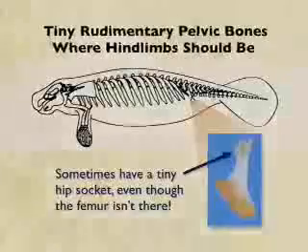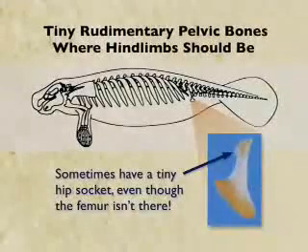Surprisingly, those rudimentary pelvic bones do still have a tiny hip socket, even though the femur isn't there. We actually have a manatee bone. I'll put it up here at the front and invite you to come up during the break. This is the small rudimentary pelvis of a manatee. You see a little circle here. This is a vestigial hip socket for a ghost femur that's no longer there.